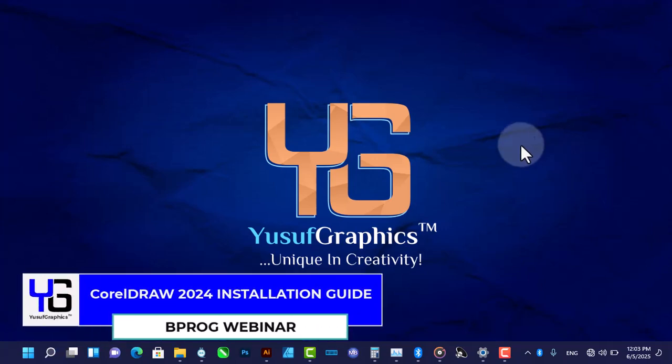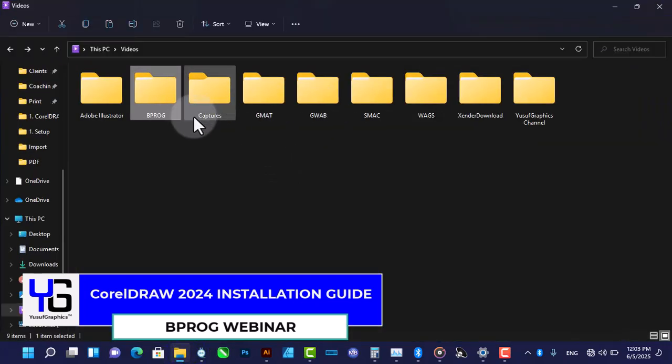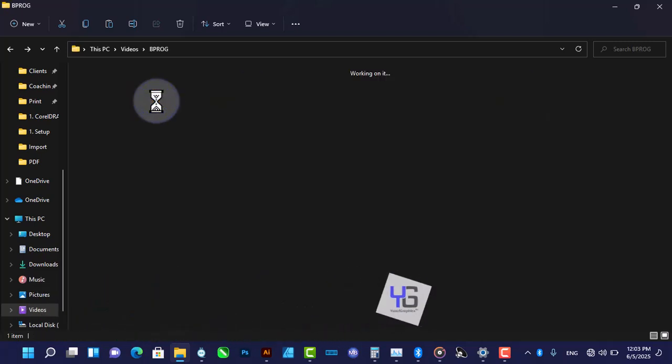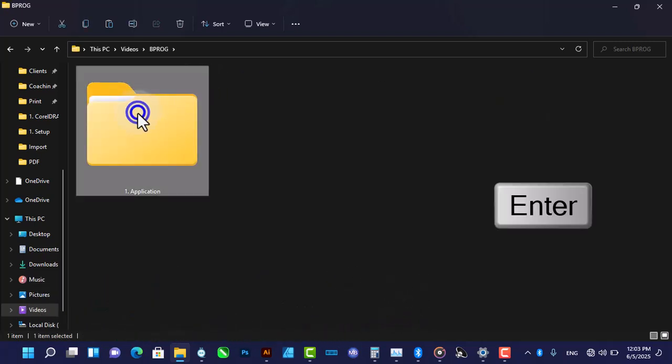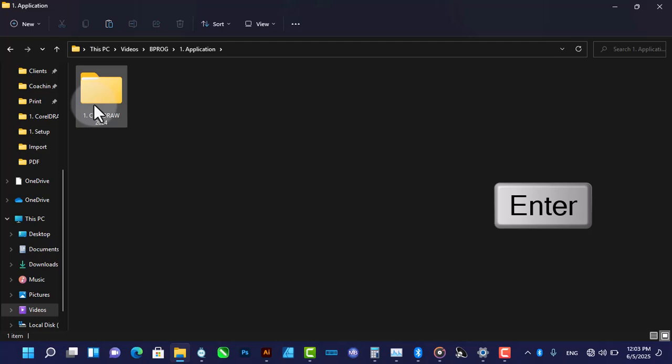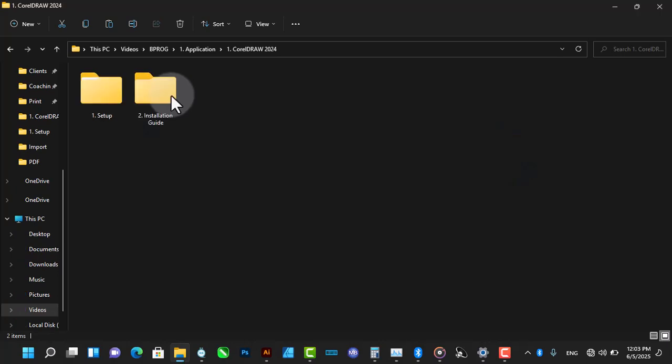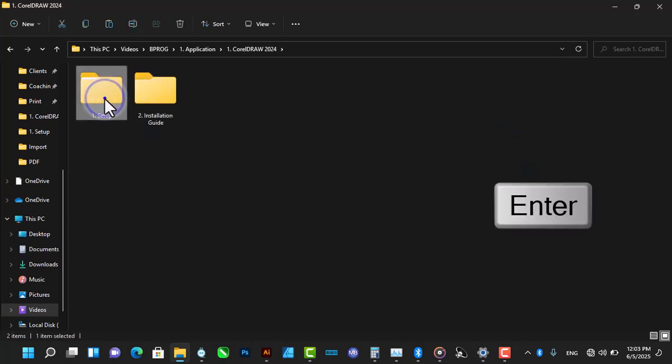Follow these steps to install CorelDRAW 2024 on your system. So you open the file, the application folder, so the CorelDRAW folder. Inside this CorelDRAW folder, you open the setup.